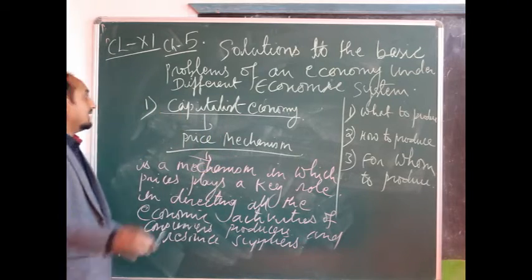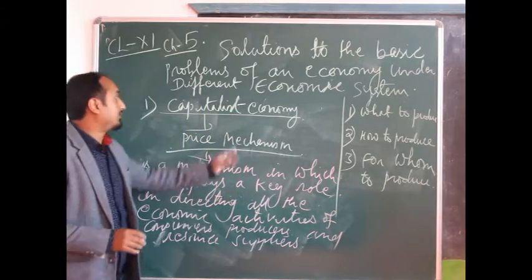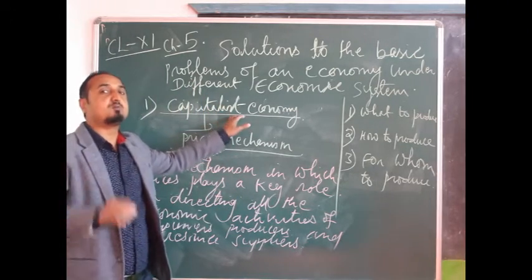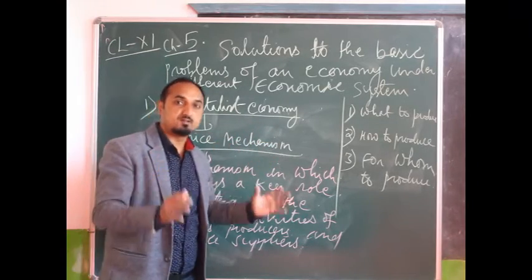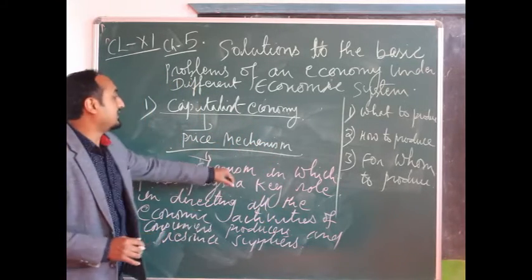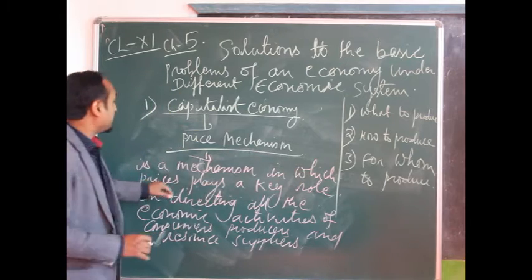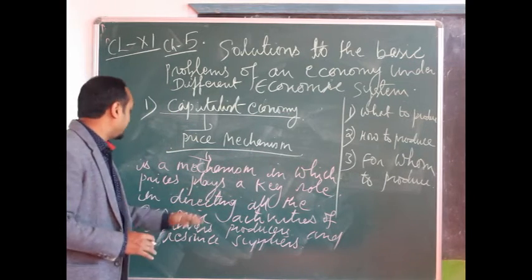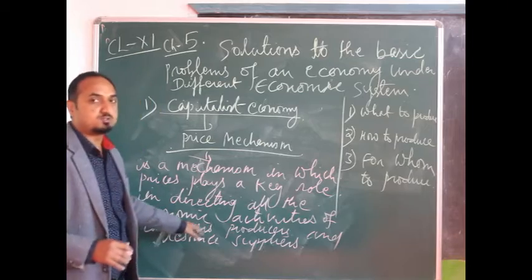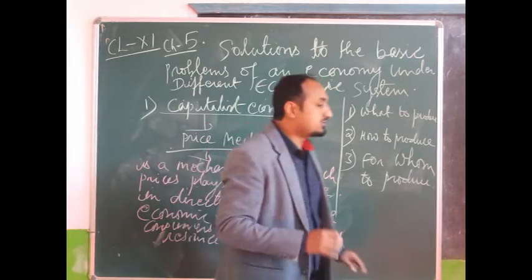Once again, in order to solve the basic problems under capitalistic economy, first we need to understand the concept of this price mechanism. Price mechanism is a mechanism in which prices play a key role in directing all the economic activities of the consumers, producers and resource suppliers.